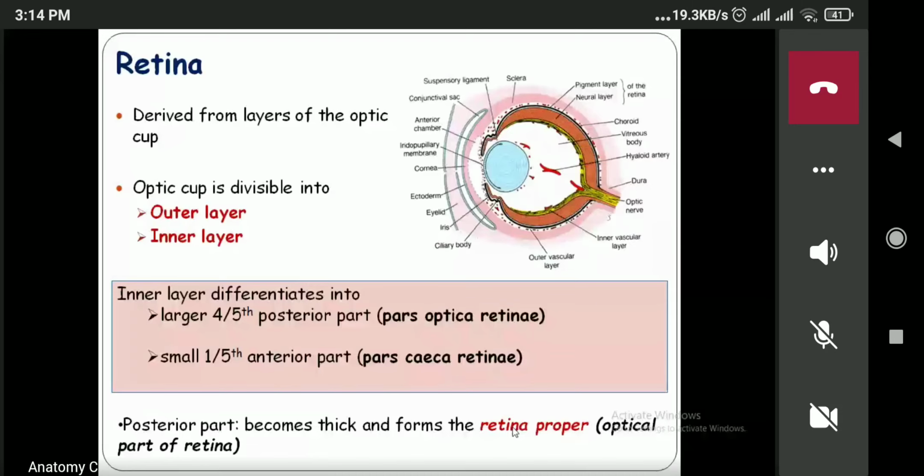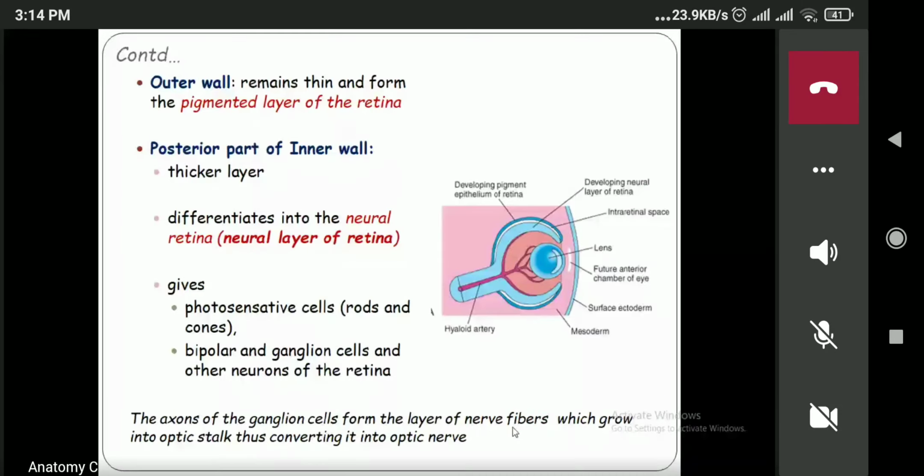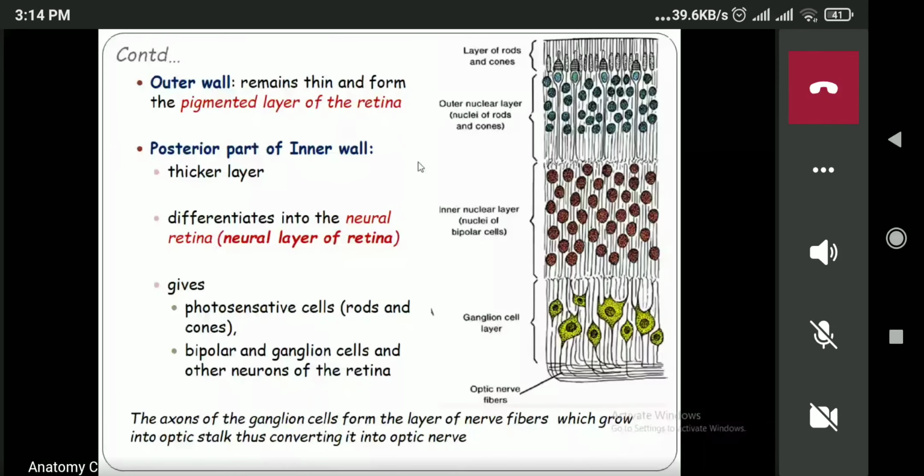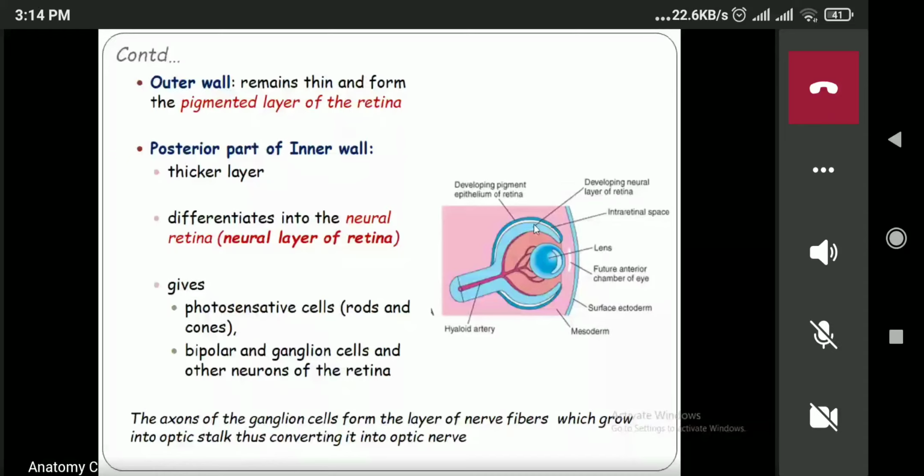Now the outer layer, what will happen to the outer layer? The outer layer will remain thin, and it will form the pigmented layer. So this one is the outer, this one is the inner. This one is the intraretinal space, which will disappear later on. This part will give rise to the retina, and the outer wall will remain thin and form the pigmented layer of the retina, and the posterior wall of the inner layer will become a thicker layer. They will differentiate into the neural layer of retina. So the inner layer will form the neural layer, and the outer layer of the optic cup will form the pigmented layer of the retina. So this is the overall development.